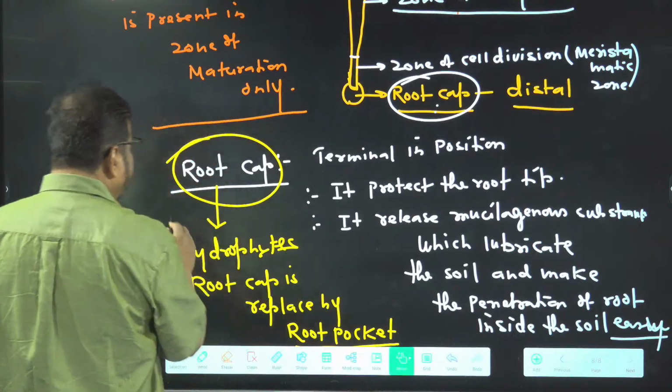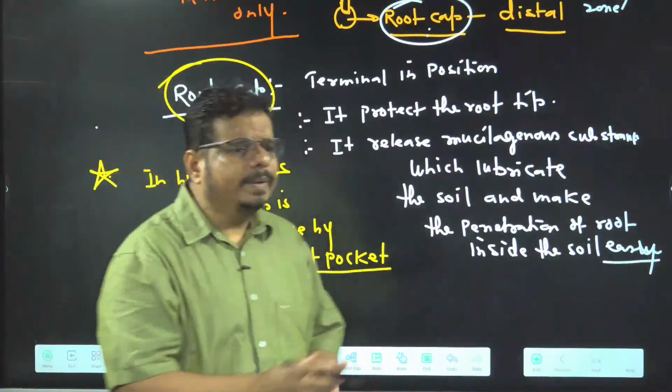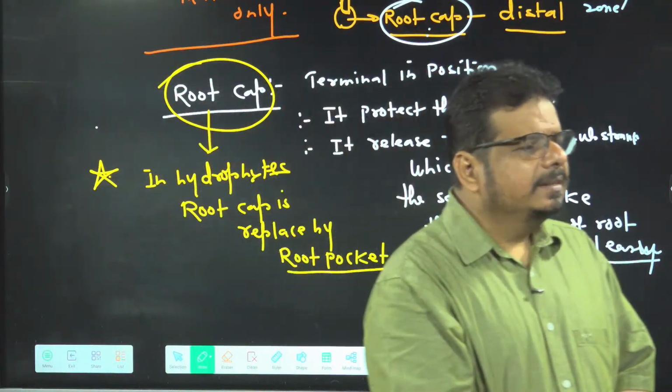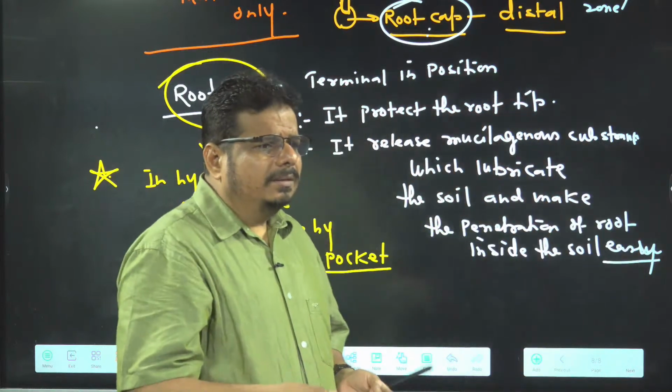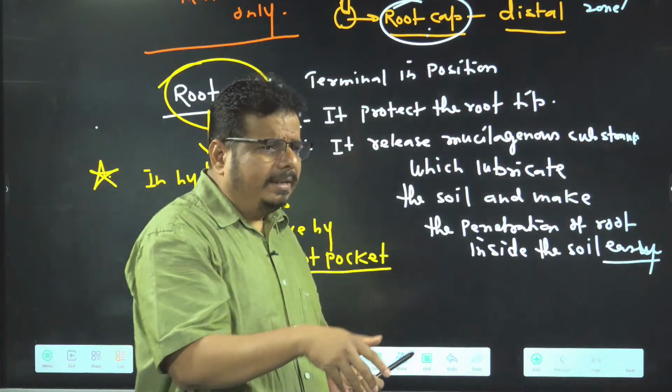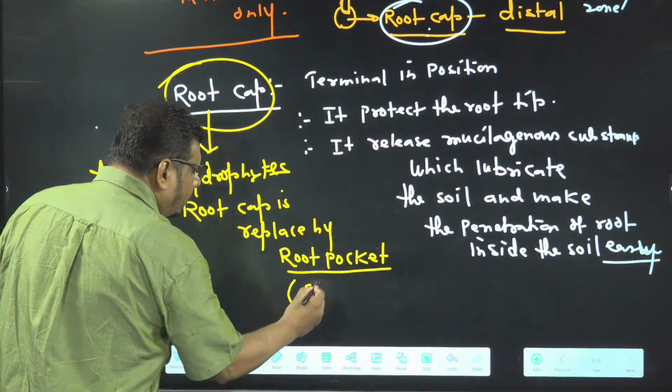These root pockets are present in hydrophytes because in hydrophytes there is no need of protection, because soil is not there. So penetration is not required. Able to understand or not? So root pocket, and these root pockets store air.